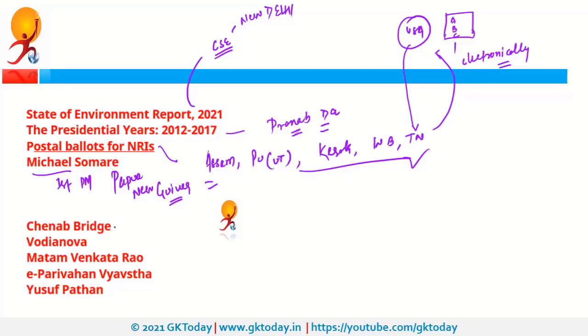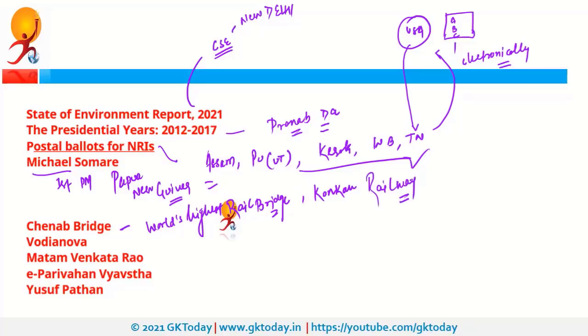Next is Jaina Bridge. So as the name suggests, it is going to be on Jaina River and it is world's highest rail bridge. And this will be built by Konkan Railway Corporation. Next is Vodianova. So she is a supermodel from Russia. Why was she in news recently? Because she is the new Goodwill Ambassador of United Nations.